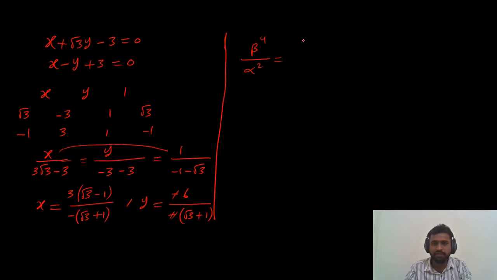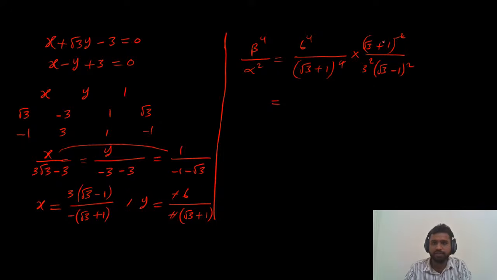So what is the value of beta? Beta value is 6 power 4 divided by root 3 plus 1 whole power 4, and alpha we will write as a reciprocal: root 3 plus 1 whole square divided by 3 square, and root 3 minus 1 whole square. Now how many times can we cancel here?